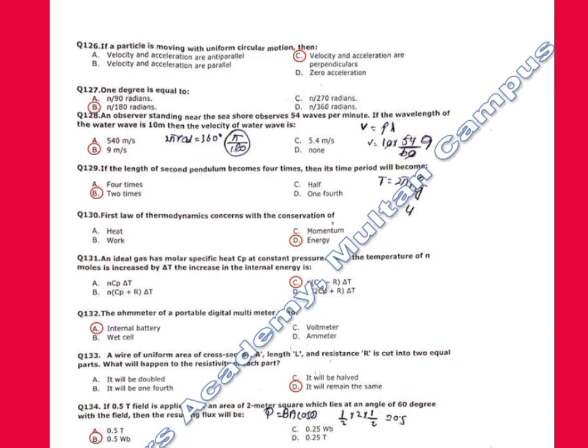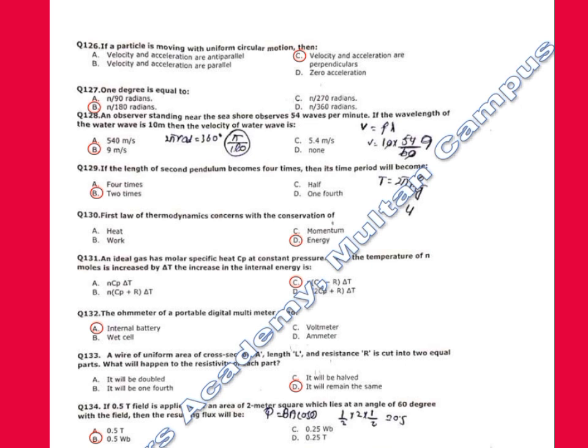128. An observer standing near the seashore observes 54 waves per minute. If the wavelength of the water wave is 10 meters, then the velocity of water waves will be what? 540 meters per second, 54 meters per second, 9 meters per second. Correct option is 9 meters per second.